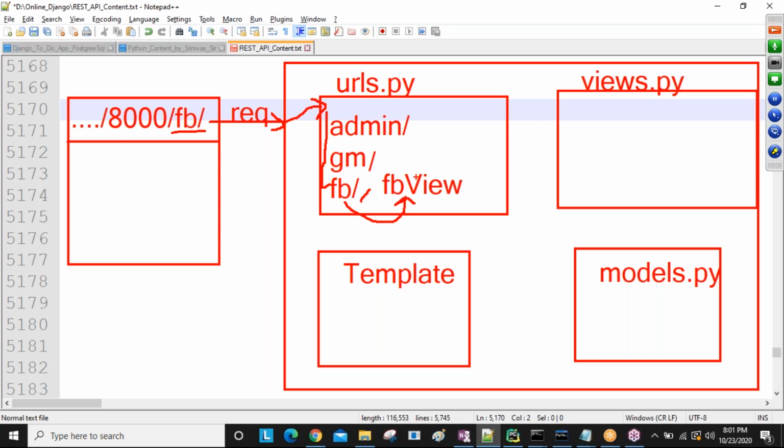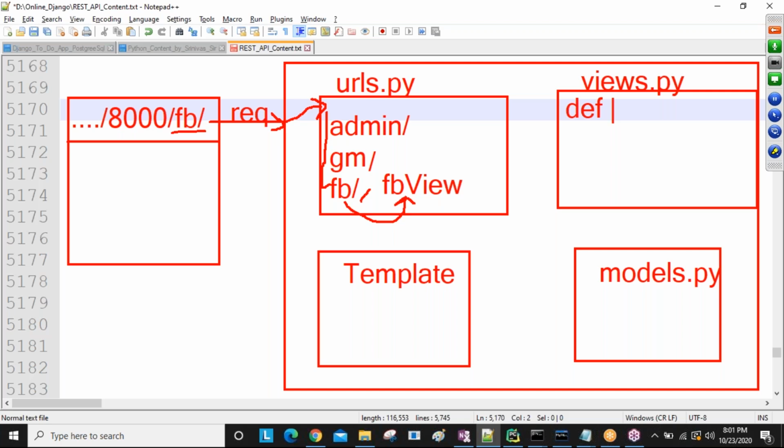Now all views are available inside the views.py file. In Python we have the def keyword, using which we create functions. Here in Django also, we create the views using the def keyword only. A view is nothing but a Python function, remember that for now. I will explain views more clearly in the next session.